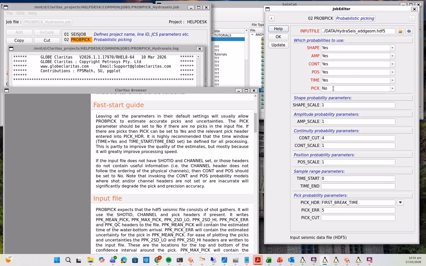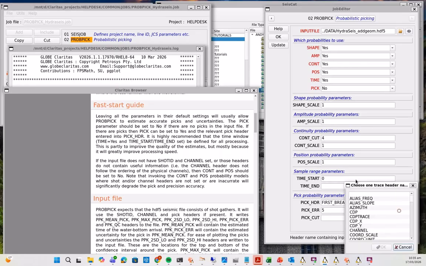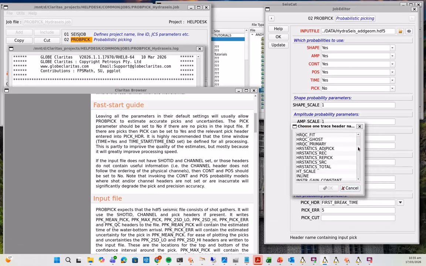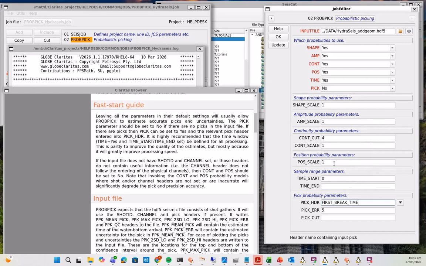So in this case we've just turned off the pick option, and we're leaving the probability parameters for each of the methods at their defaults. So obviously if we did have first break time headers populated from first break picker or the FBQC repick NN or TF headers available, we could select those from the drop down list and use those instead. So relatively easy to run.